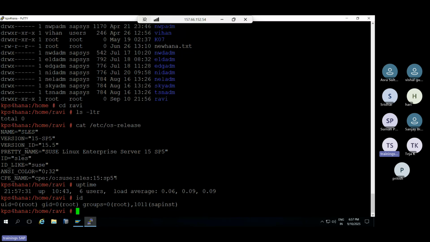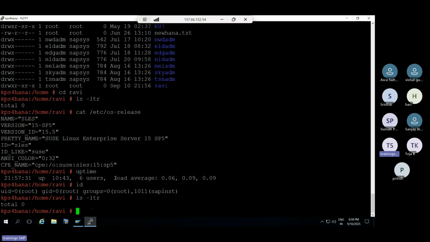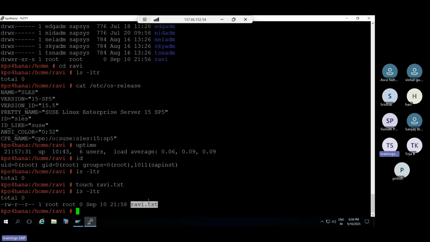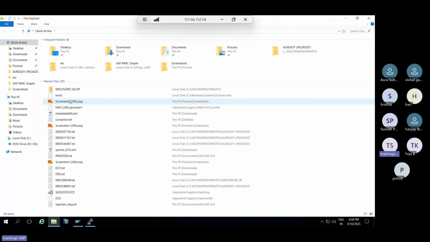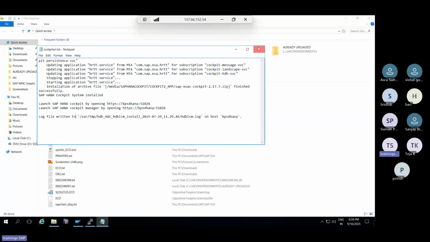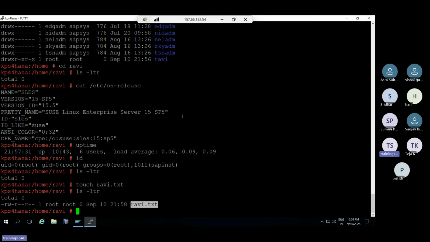So sir, I want to create the file main inside of the Ravi directory. You can use the ravi.text file you created here. Sir, I want to edit something in this file. I want to write text inside of this file. With Windows, we know it's very simple. You double click it, open it, do some things and edit. That is very simple. But Linux is not simple like Windows.